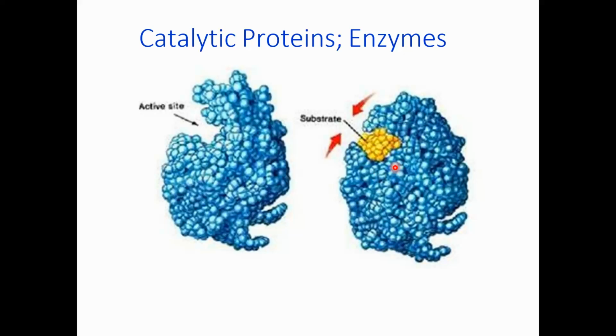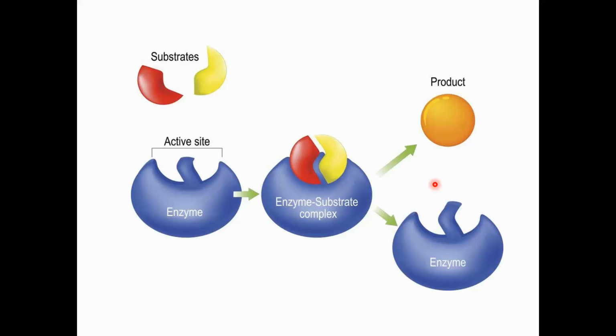So the substrate binds with the enzyme, and then this enzyme protein, or catalytic protein, converts the substrate into product. Here we see the enzyme has an active site that is complementary with the substrate binding site, the substrate fits in it, and then it is converted into product.